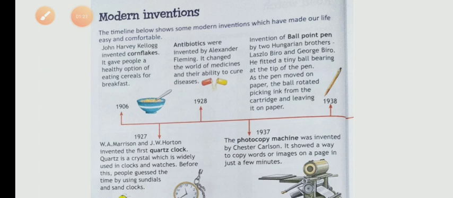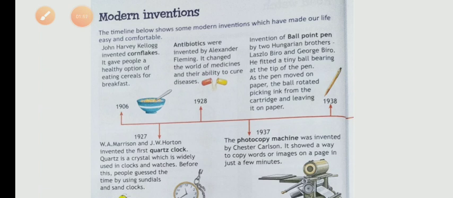Alexander Fleming. Next, invention of the ballpoint pen. The invention was made by two Hungarian brothers, Laszlo Biro and George Biro. The ballpoint pen was invented by two brothers. Who are they? Hungarian brothers, Laszlo Biro and George Biro.